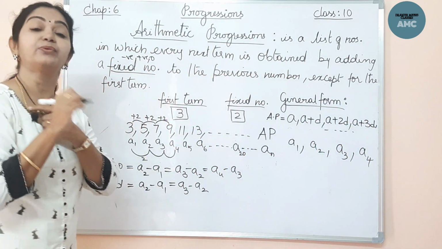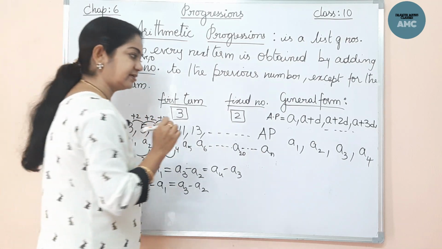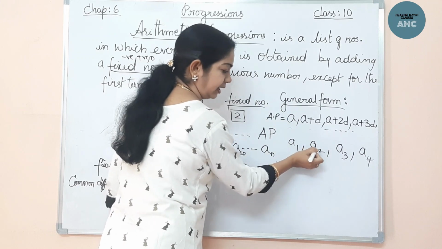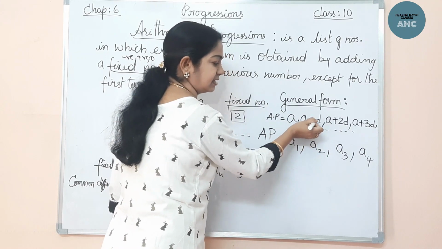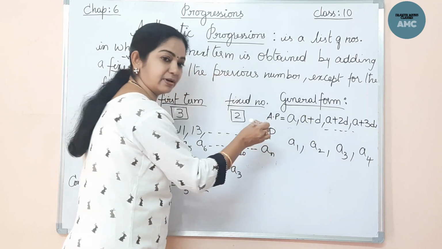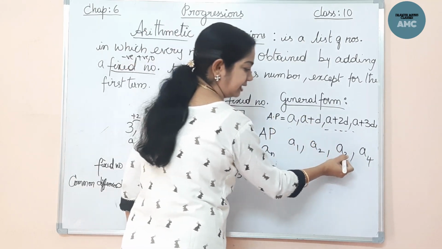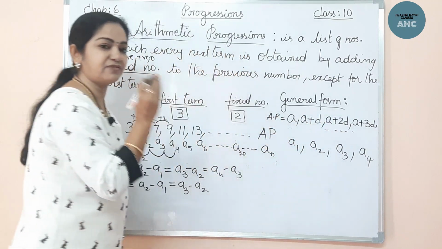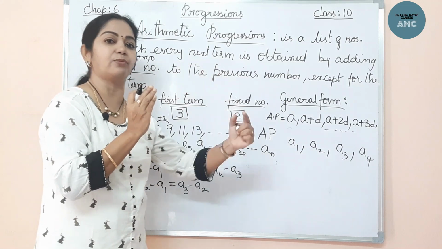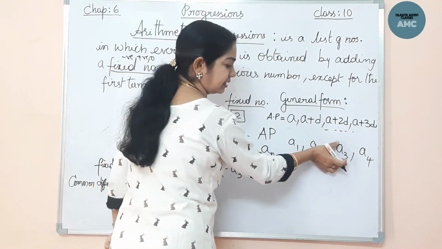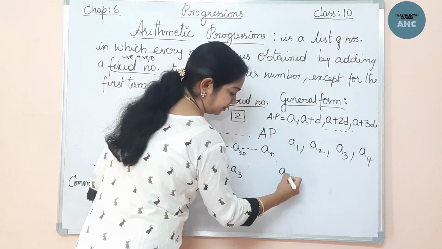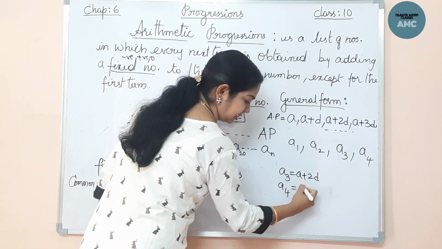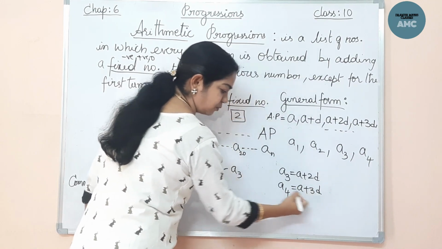That means I want the 20th term. If you clearly observe, A1 means A. So A2, that is the second term, is A plus D. So 1D has been added to this number. A3 is A plus 2D. There is 1D less here because we are keeping the first term as A, and for that term we are adding the common difference. That means A3 is A plus 2D. Right. Now A4 is A plus 3D. That means one number is less.